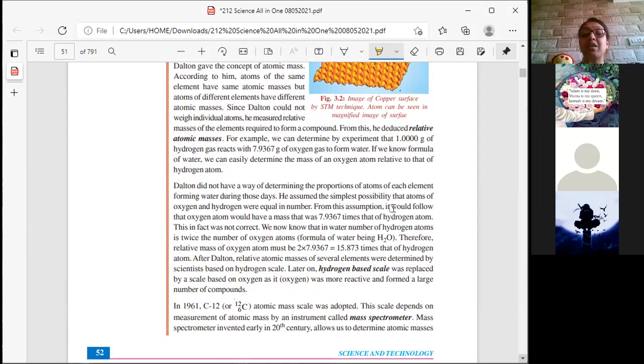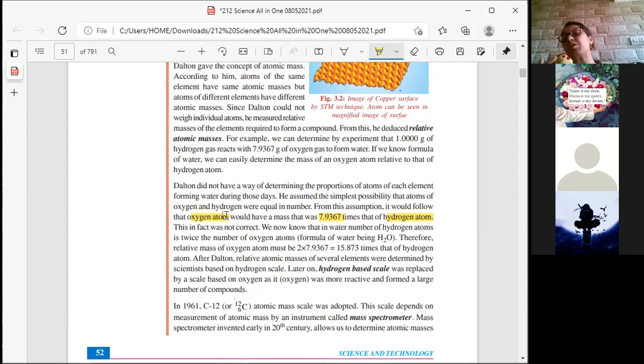From this assumption, it would follow that the oxygen atom would have the mass of 7.9367 times that of hydrogen. Getting it? He thought they were equal, and that is the reason why he thought that the oxygen atom would have a mass 7.9367 times that of the hydrogen atom.